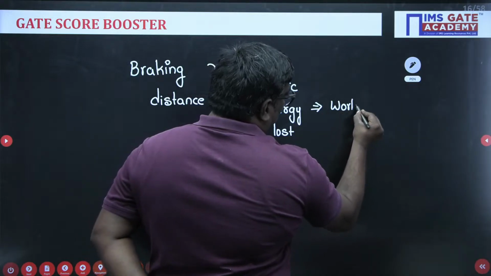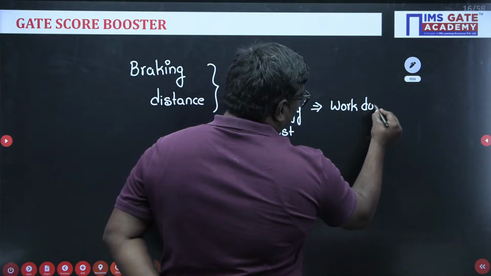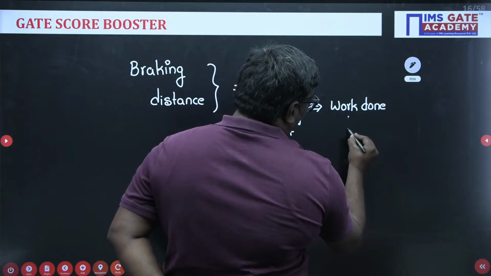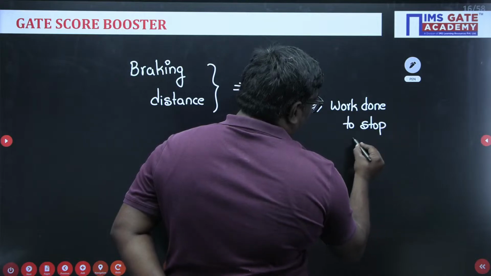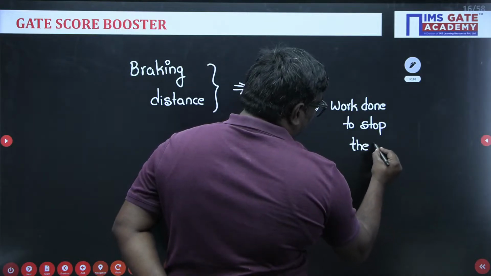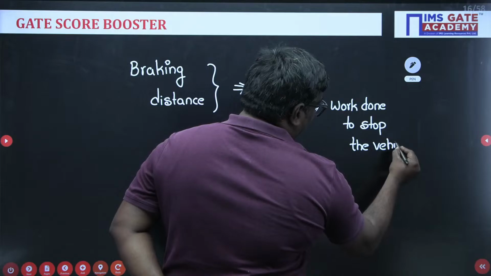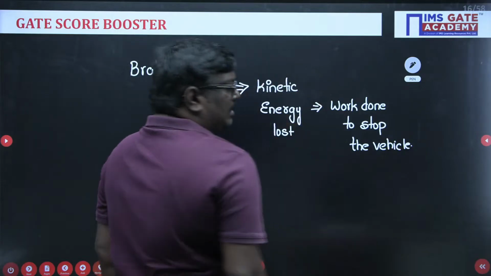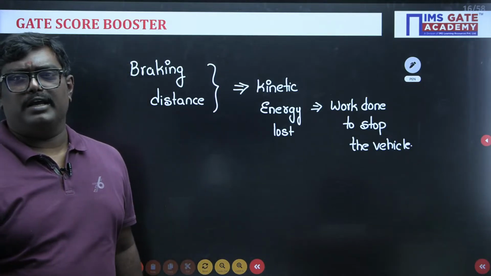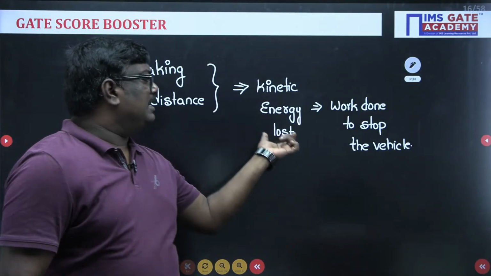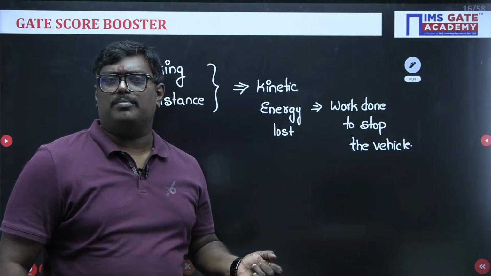Sir, kinetic energy lost is equal to work done to stop the vehicle. Am I correct or wrong? Very good. So here kinetic energy lost is equal to work done to stop the vehicle.